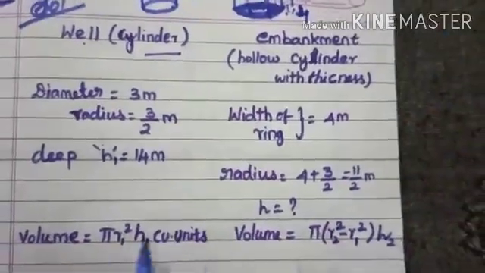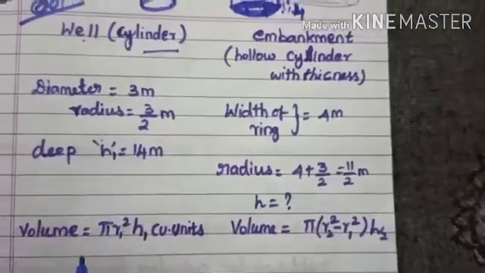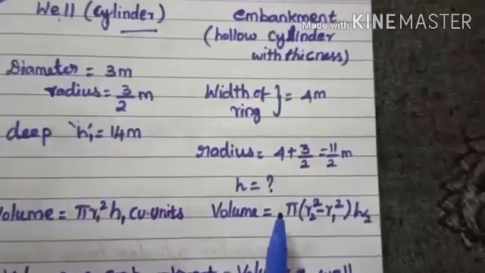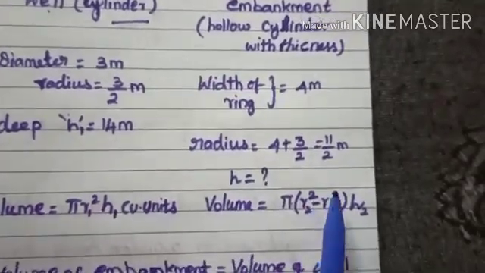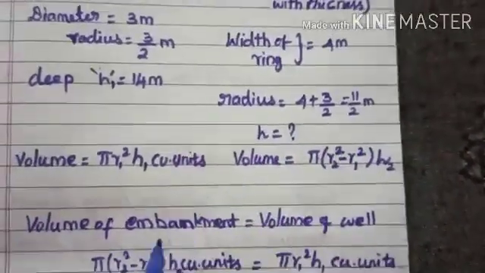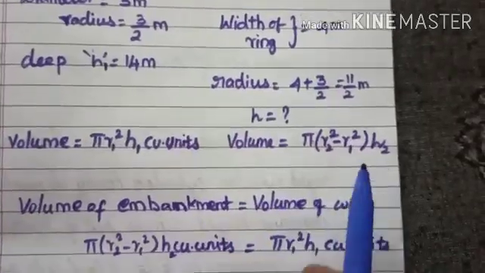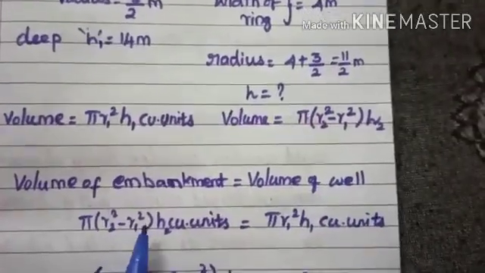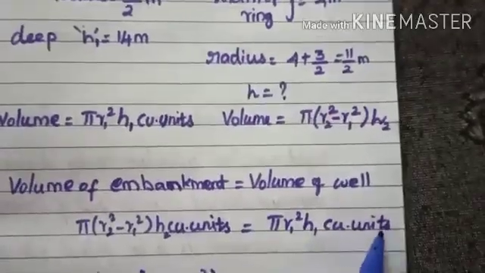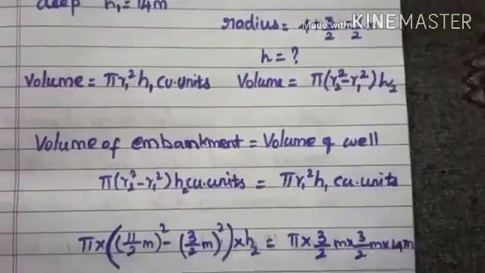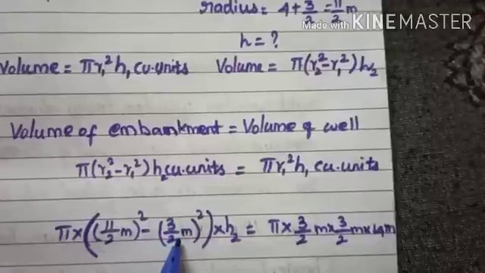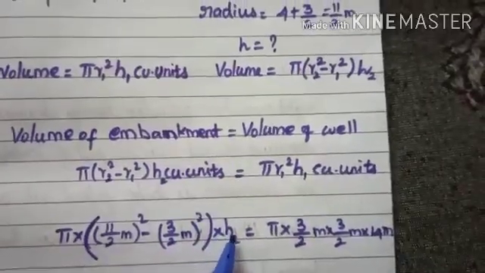So you need to compare. Already I explained, the volume of a cylindrical well is pi r1 square h1, and here the volume of the embankment is pi (r2 square minus r1 square) h2. You know that both volumes are equal, so volume of embankment equals volume of well. So pi (r2 square minus r1 square) h2 cubic units equals pi r1 square h1 cubic units. Now I have to substitute the values: pi into (11 by 2 meter) whole square minus (3 by 2 meter) whole square into h2, because we need to find out h2.